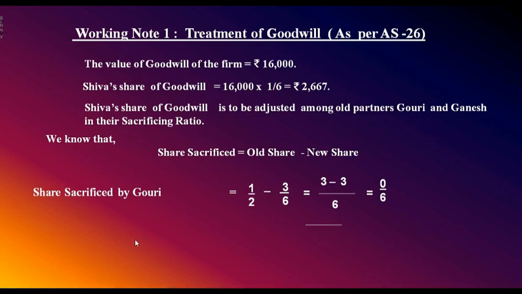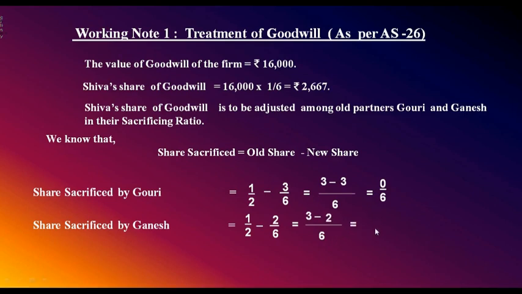Next, share sacrificed by Ganesh. Ganesh's old share how much? 1 by 2. New share 2 by 6. 1 by 2 minus 2 by 6, common factor 6. You know, 2 into 3 6, 1 into 3 3, 6 into 1 6, 2 into 1 2, comes to how much? 1 by 6. Therefore, sacrificing ratio equals 0:1. Means here Ganesh has sacrificed the entire share of Shiva, or Ganesh has given the entire share of Shiva. Gauri has not sacrificed anything.